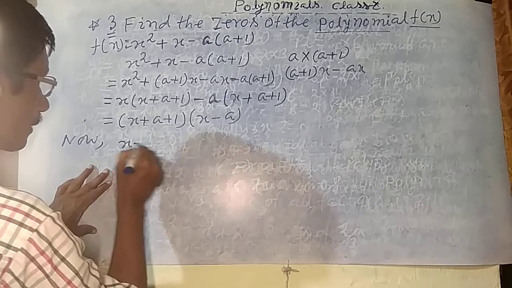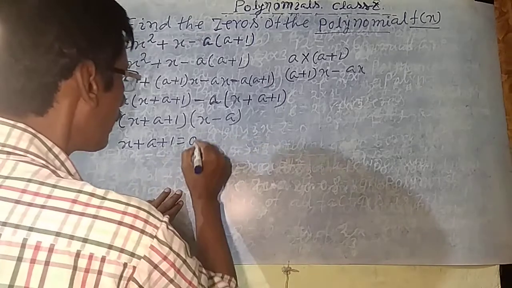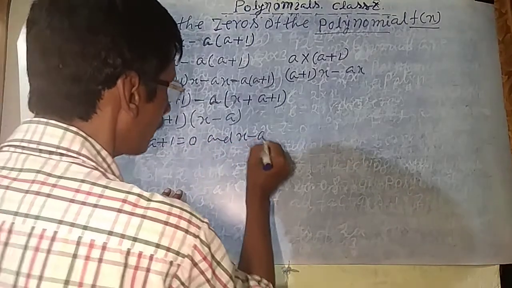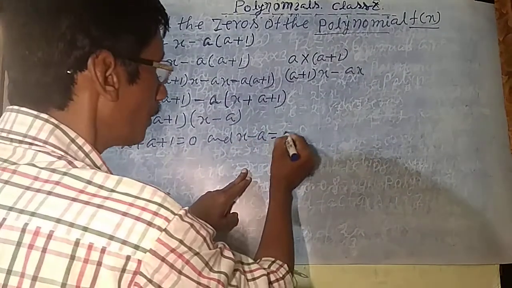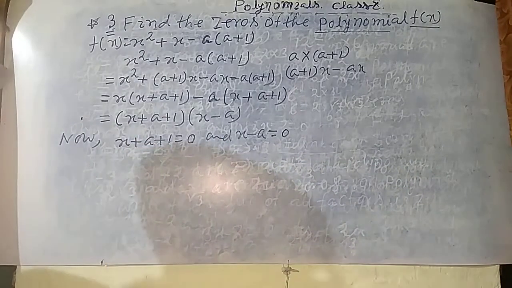Now write x plus a plus 1 equal to 0, and you can also write x minus a equal to 0. Okay, all factors will be 0. Keep in mind, beta, 0 means the factor will be 0.